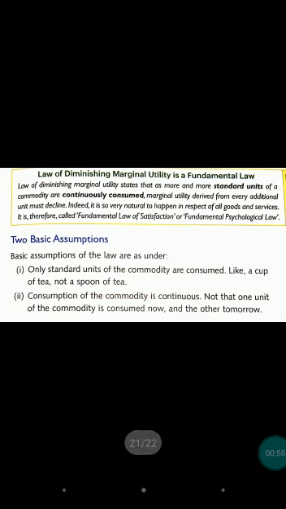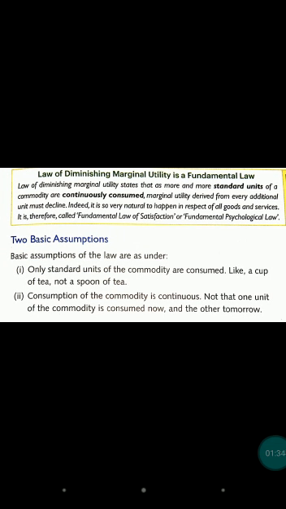In simple words, the law of diminishing marginal utility states that as a consumer consumes more and more units of the same commodity, listen carefully, the utility derived from successive units goes on diminishing.